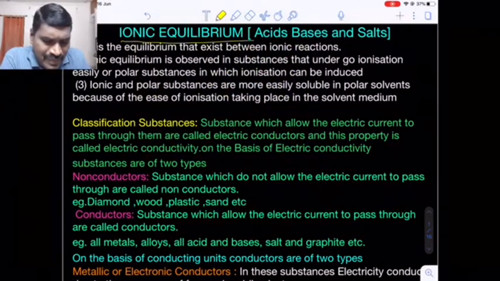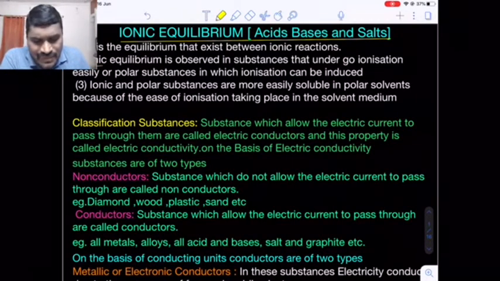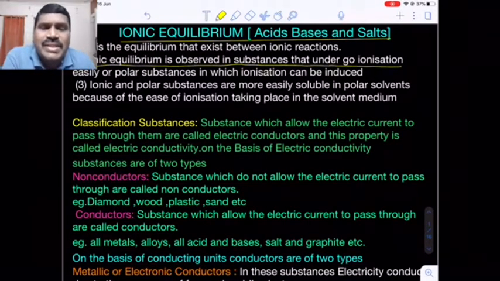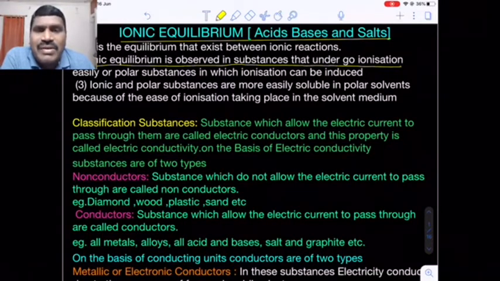In this ionic equilibrium, it is the equilibrium that exists between the ionic reactions. Ionic equilibrium is observed in substances that undergo ionization in a polar liquid like water. What substances undergo ionization in a polar solvent? Ionic compounds or polar compounds. Ionic compounds possess oppositely charged ions, the cation and anion. When they dissolve in a solvent like water, they dissociate into constituent ions.